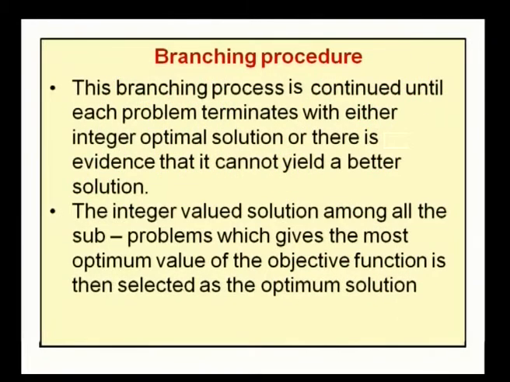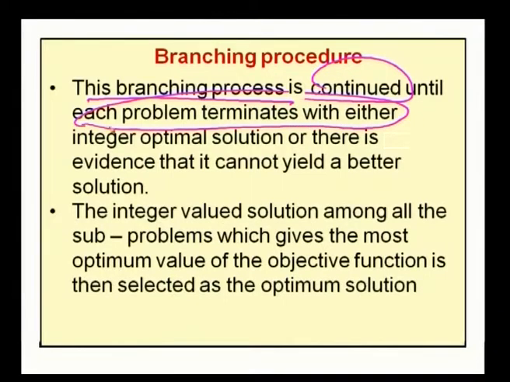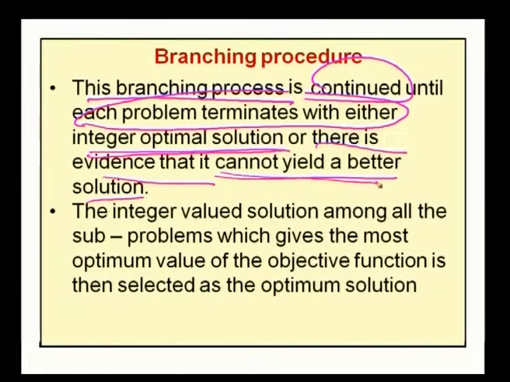So, after branching the original problem into various sub problems and by solving the sub problems, we can get the optimum solution. Here, this branching process is continued until each problem terminates with either an integer optimal solution, or there is an evidence that it cannot yield a better solution.